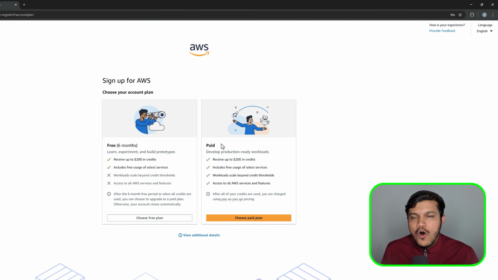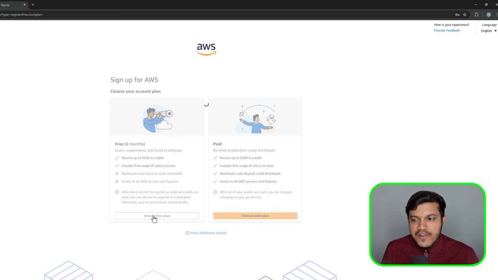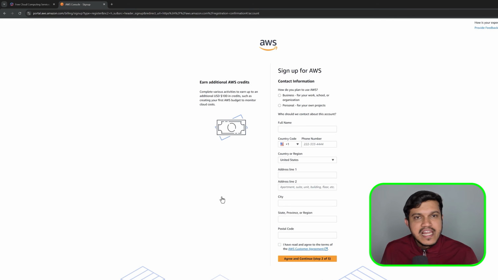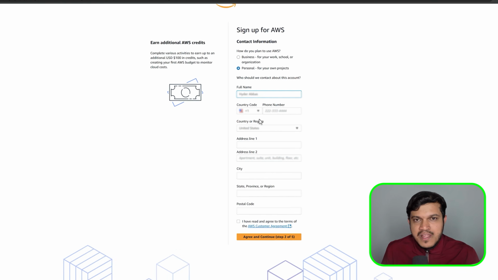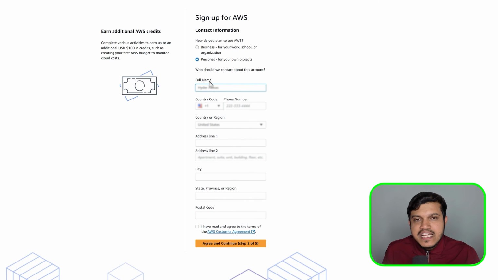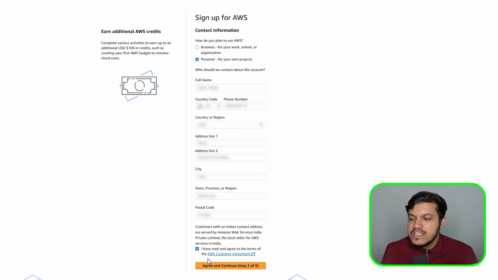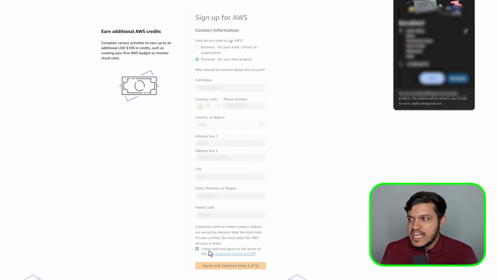Go with the free or paid. You can go with the free. I would like to click on choose the free plan because we are creating a free tier account here, right? And now it will ask you to enter a few details here. Is it for business or is it for personal? I would like to click on personal, and it is asking me to enter my full name. Let me just enter here and fill all the details which it is asking. After you fill all this, you can just click on agree and continue to the next step.